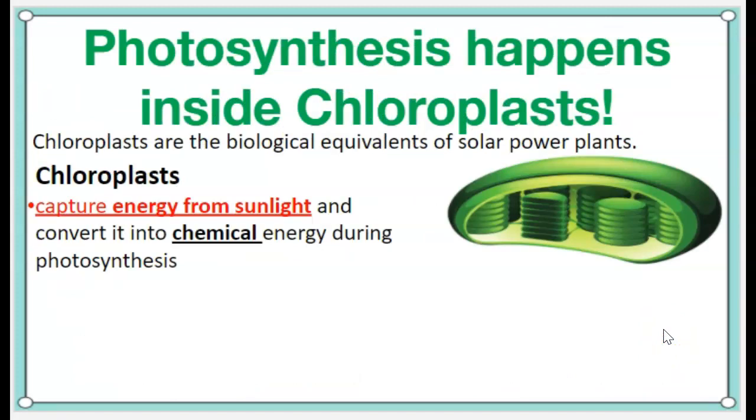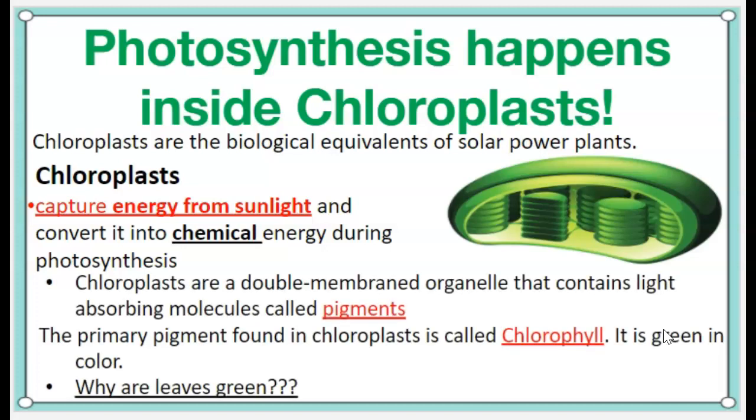Where does photosynthesis happen in autotrophs? It happens in these organelles that you all know about now called chloroplasts. Chloroplasts are a biological equivalent of a solar power plant. The job of a chloroplast is to capture energy from the sunlight and convert it into a chemical energy during the process of photosynthesis.